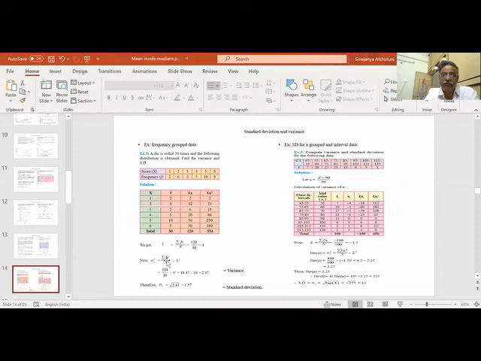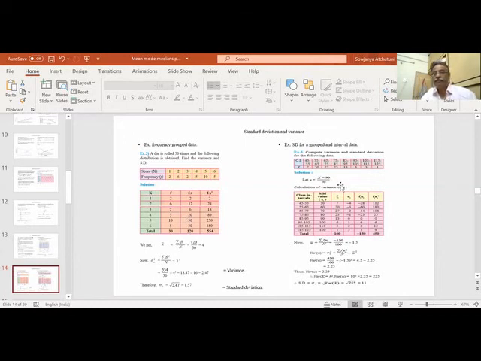So sigma fi xi square by n is equal to 554 by 30 minus x bar square. X bar is 4. 4 square is 16. So when I do this, I am getting sigma square, the variance, as 2.47 and my standard deviation is the square root of that, 1.57. So this is an example for frequency data for how to find the variance and standard deviation.